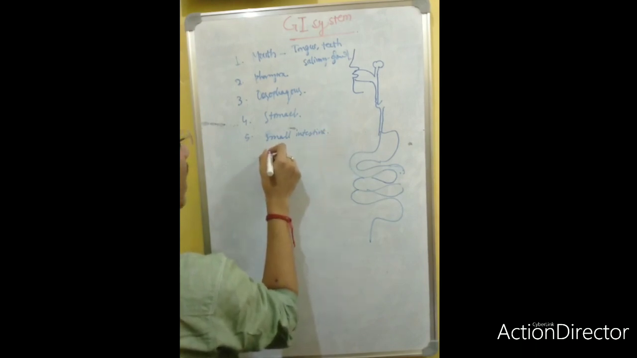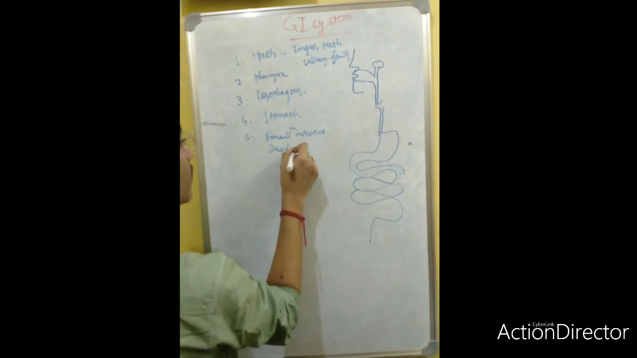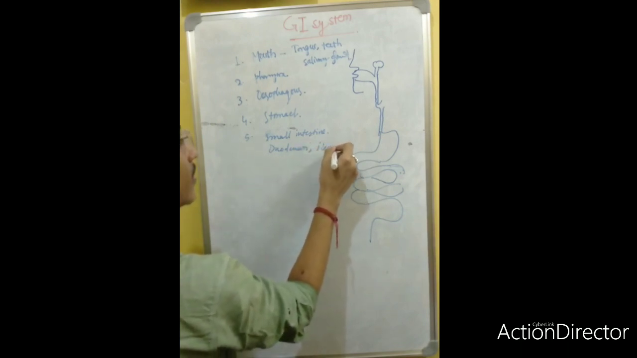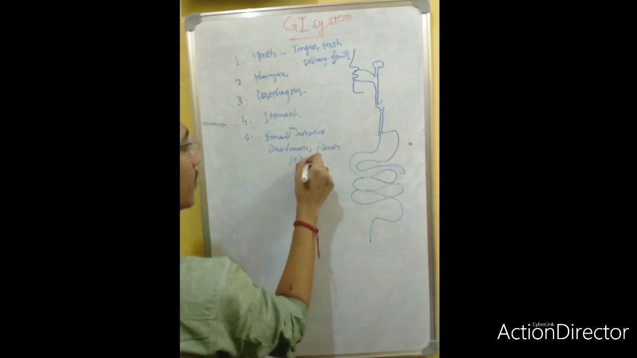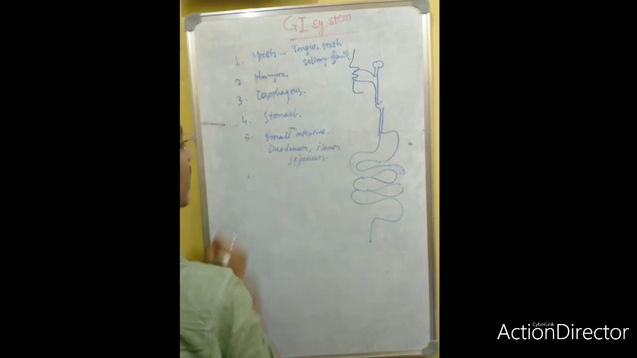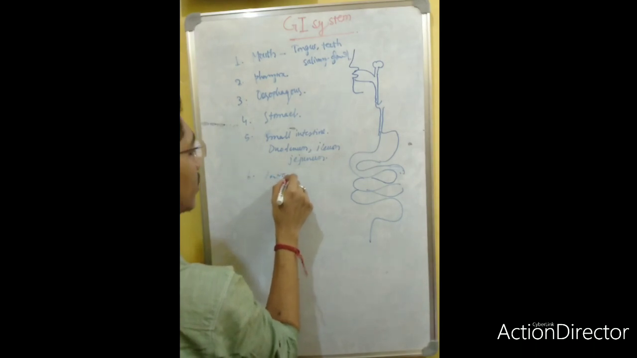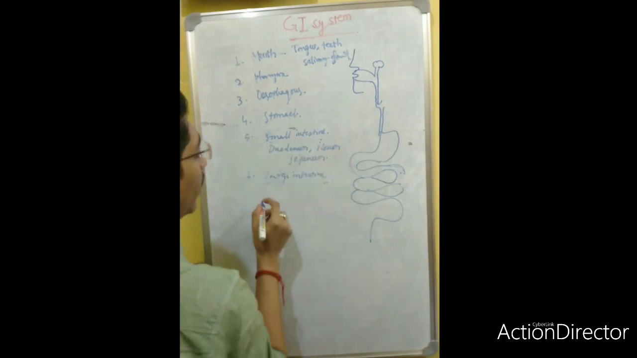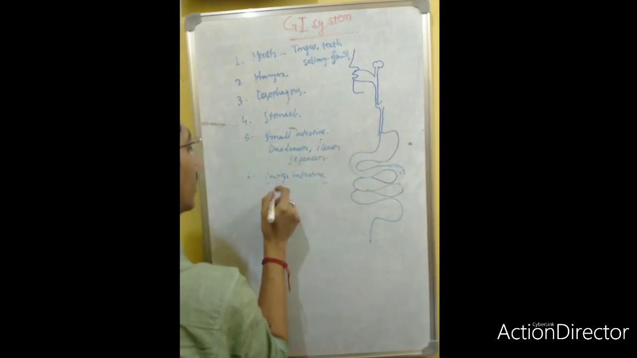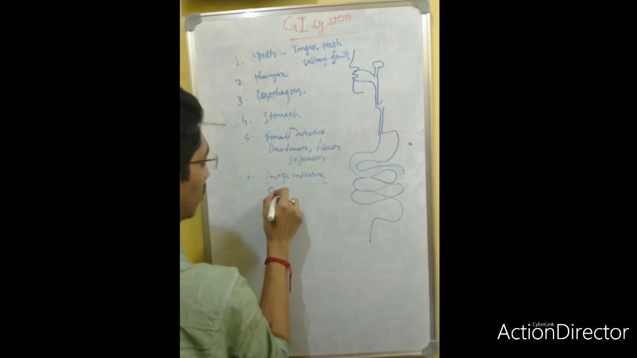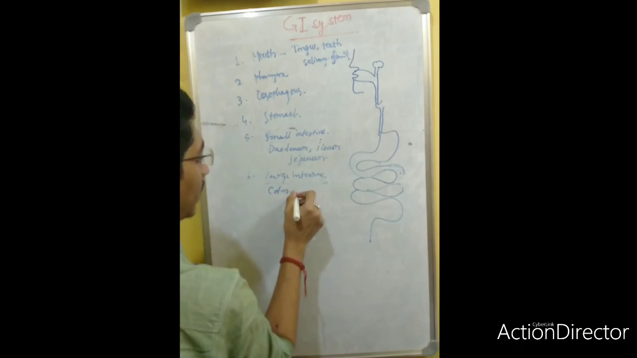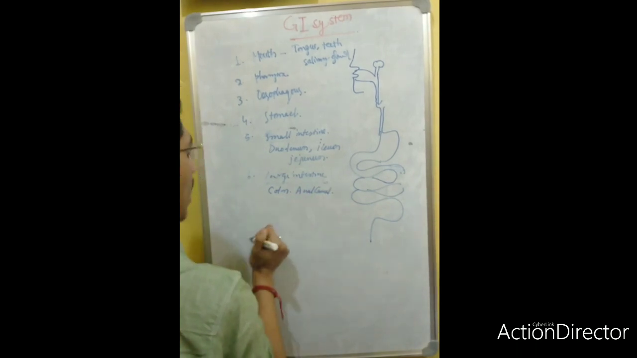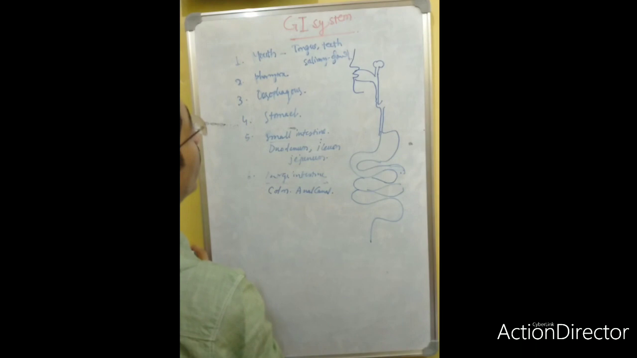This small intestine will have three parts: duodenum, ileum, and jejunum. Sixth, there will be the large intestine, and this will again have three parts: the cecum, the colon, and the anal canal. These are very important topics for our discussion.